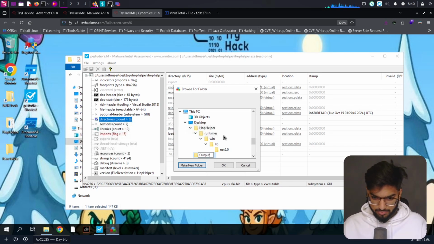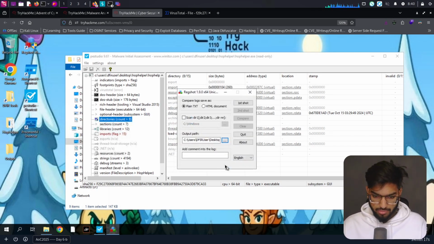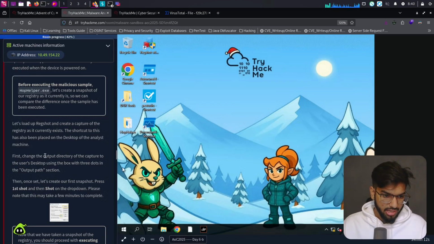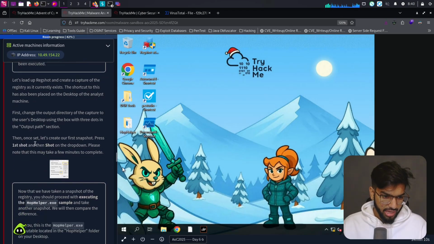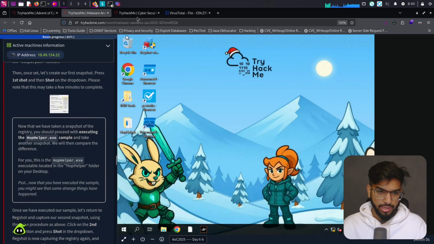Output. Then click on OK, and that's the folder that we will be dumping our first shot in. Okay, then once set, let's create our first snapshot. Press on first shot and shot in the drop down. Please note that this may take a few minutes to complete.